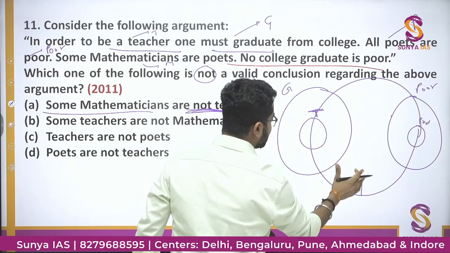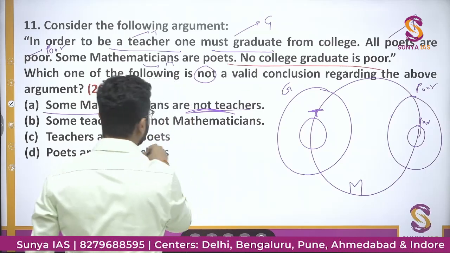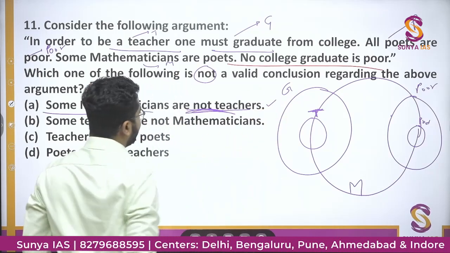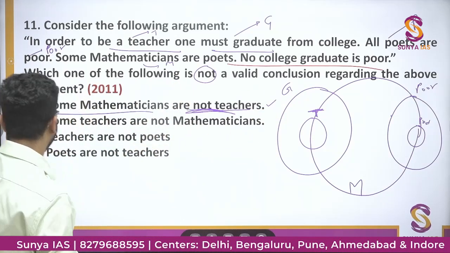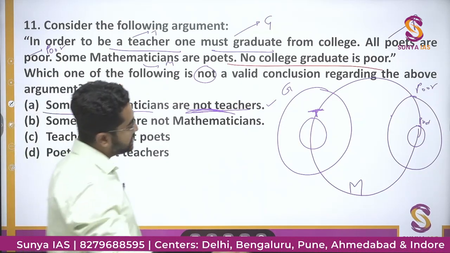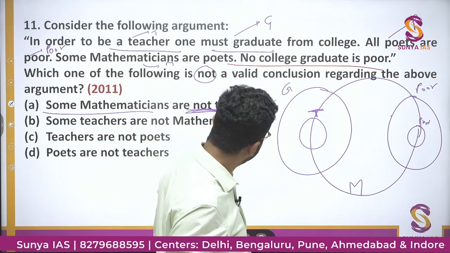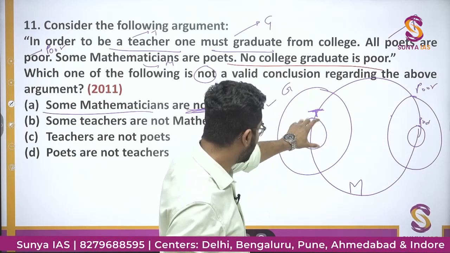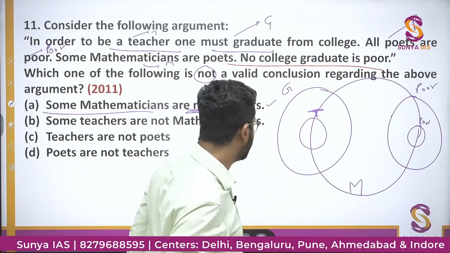So this statement is correct, and we have to find which is not correct. Some teachers are not mathematicians. So these many teachers are not mathematicians.